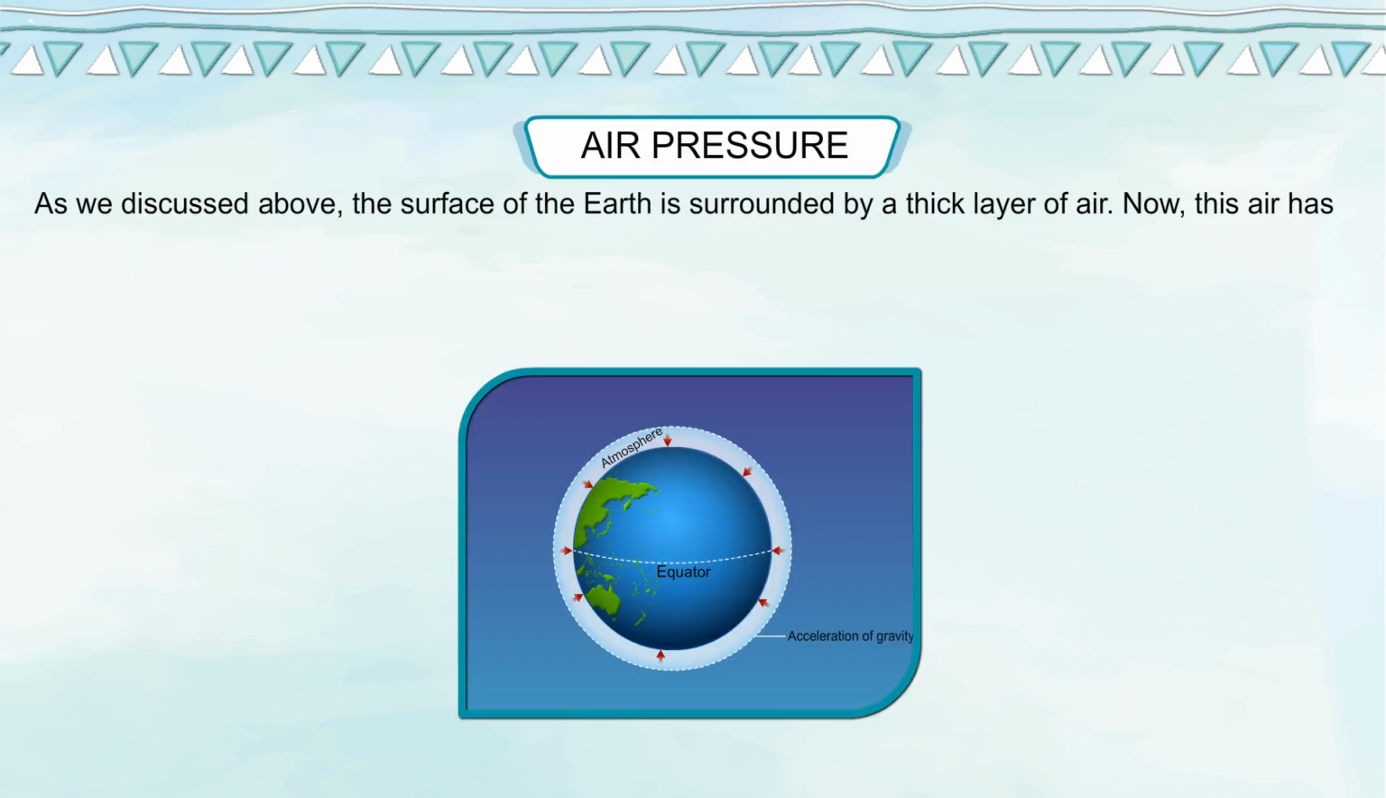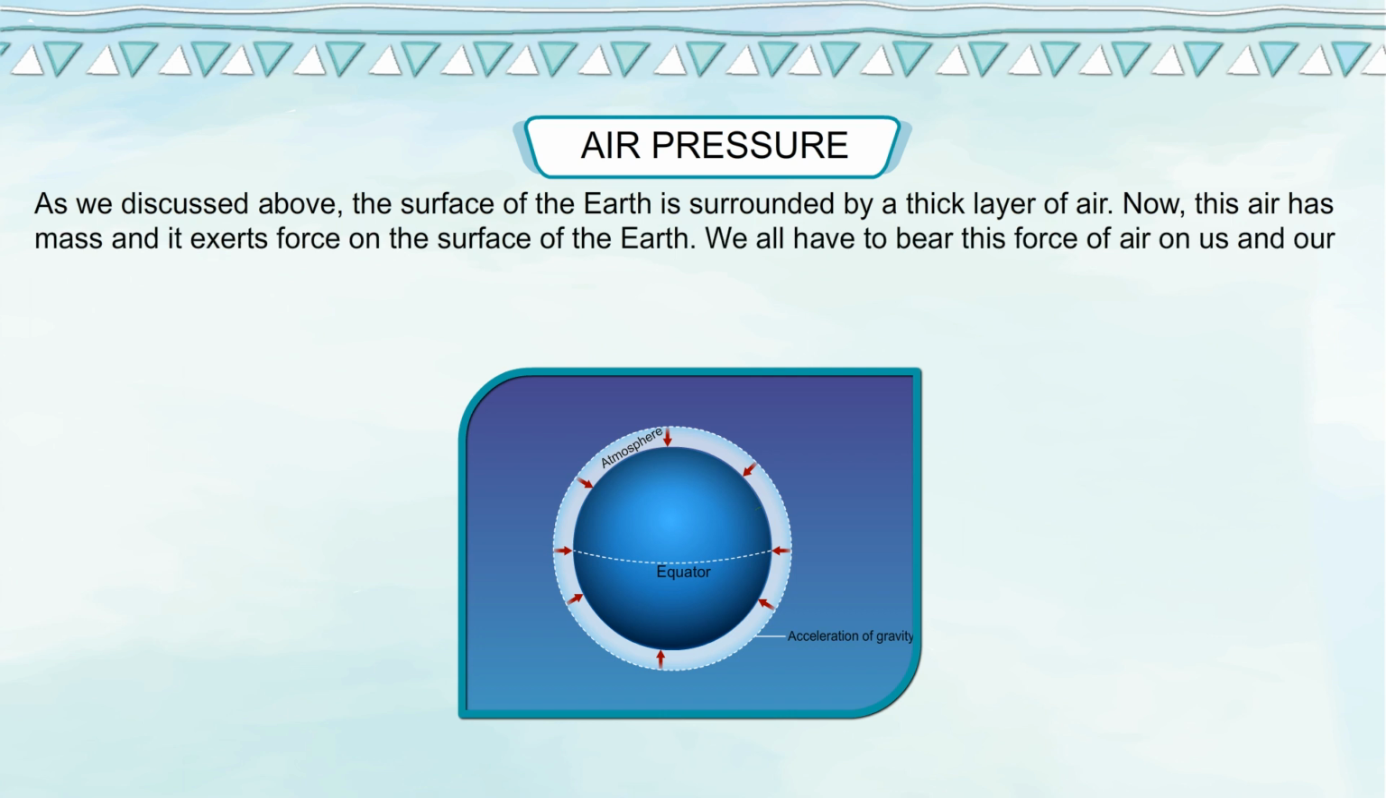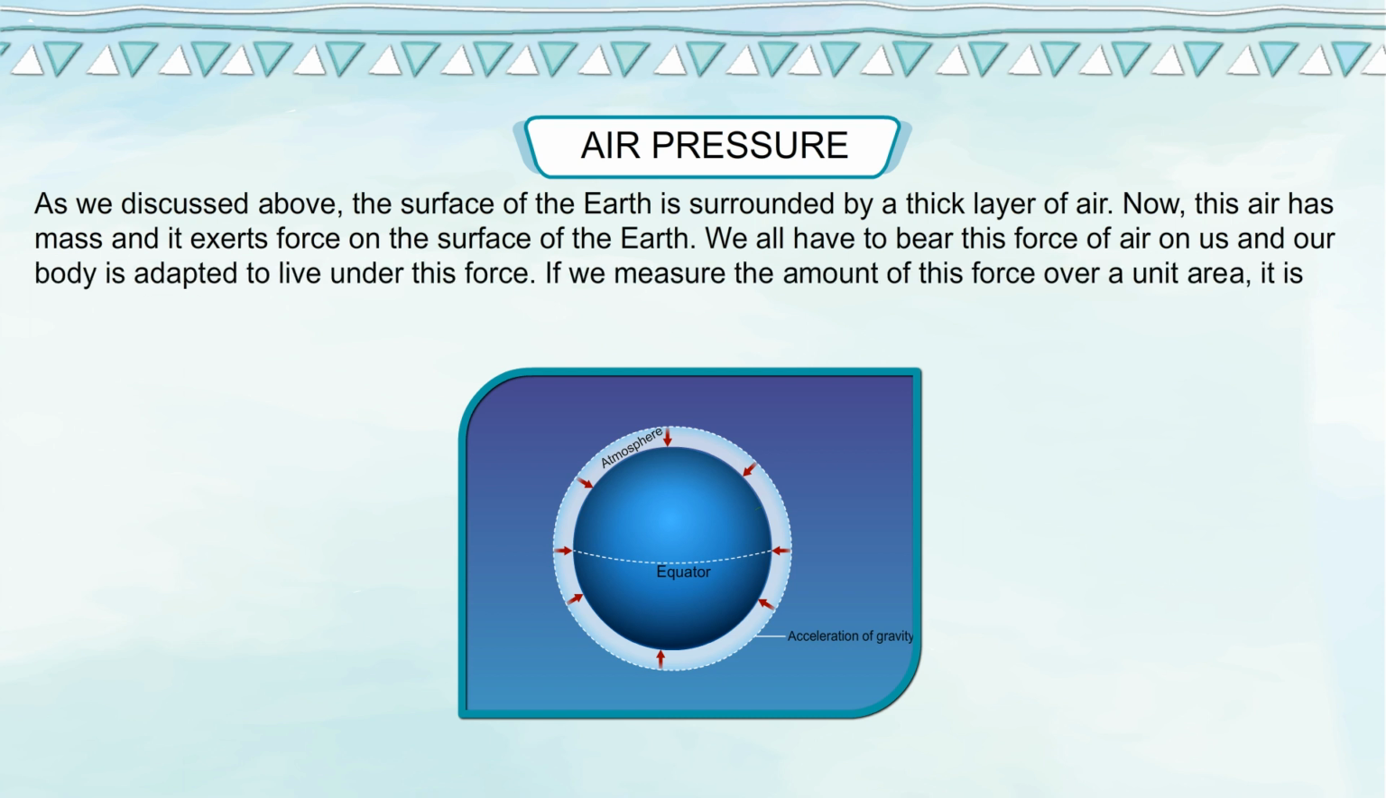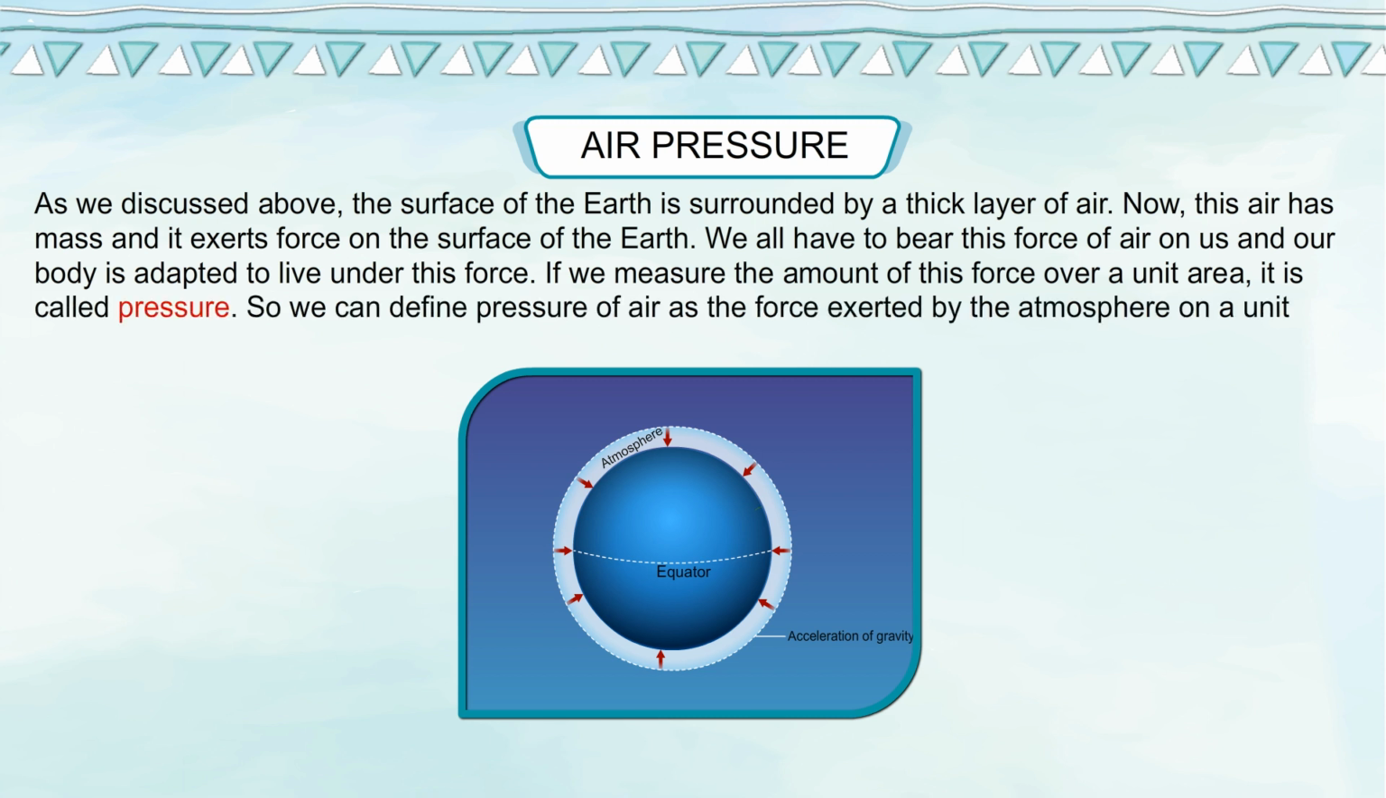Air pressure. As we discussed above, the surface of the Earth is surrounded by a thick layer of air. Now this air has mass and it exerts force on the surface of the Earth. We all have to bear this force of air on us, and our body is adapted to live under this force. If we measure the amount of this force over a unit area, it is called pressure. So we can define pressure of air as the force exerted by the atmosphere on a unit area. This pressure due to air is called as atmospheric pressure.